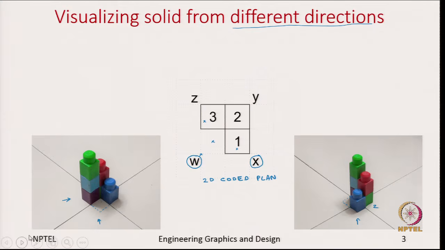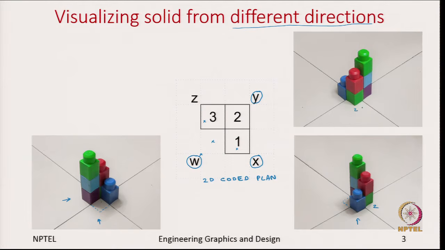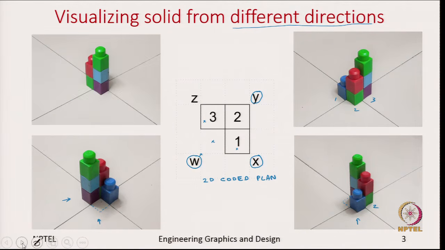Now, once we look from y direction, we see the closest one has 2 cubes, and to the right 3 and to the left 1, and here we see that the missing cube, you can't even notice whether it is present or not in this direction. And finally, from the z direction you start with 3 cubes, and this is the location for the missing cube. To the left we have 2 cubes, and we are not even able to see the single cube which is present.